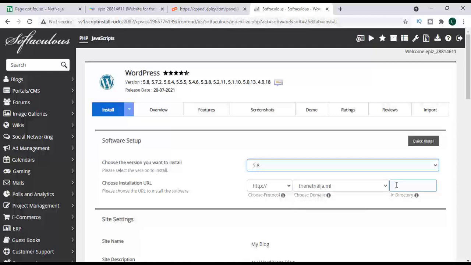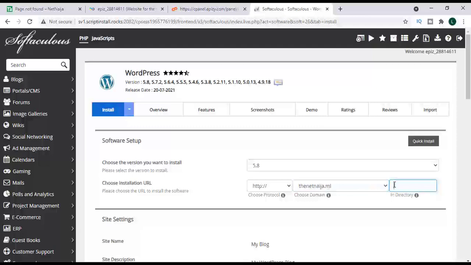But remember that I said we have to create a folder, which is considered a directory. So we are creating a new directory inside this domain where we are going to install our WordPress. If you leave this space empty, this means we are installing our WordPress directly in the main domain.